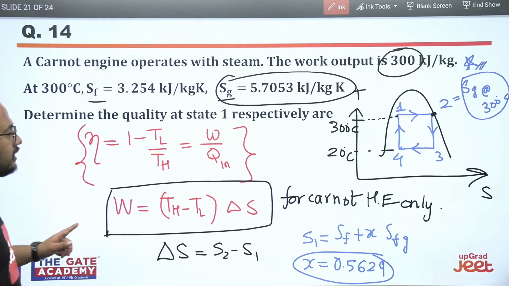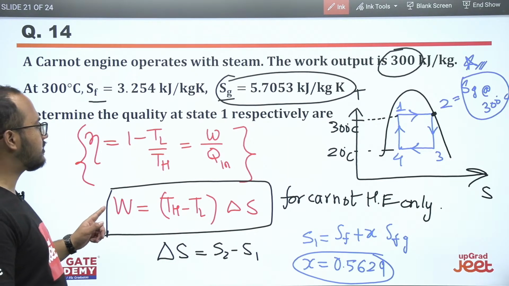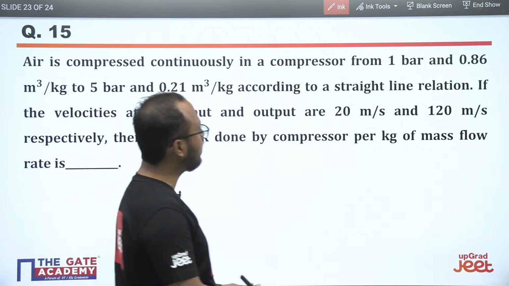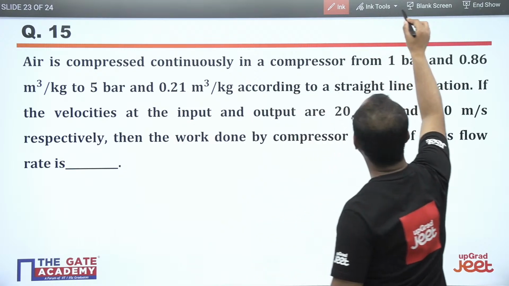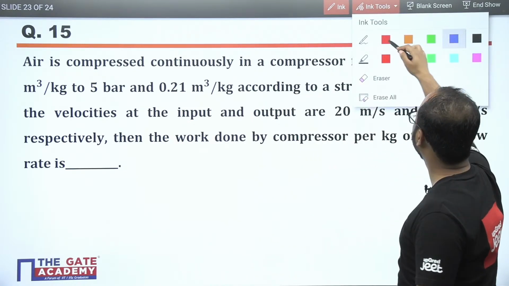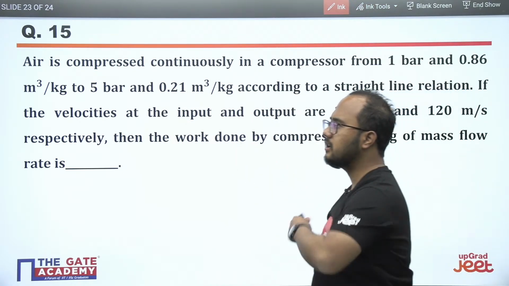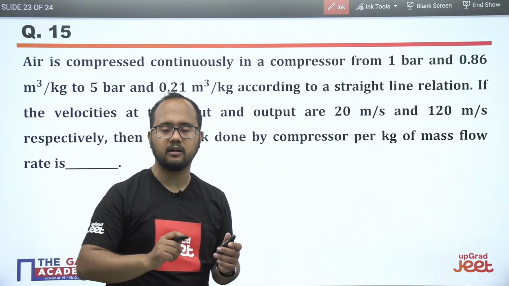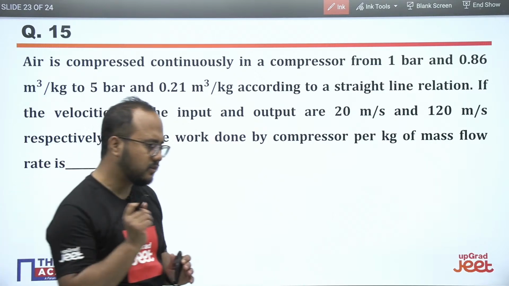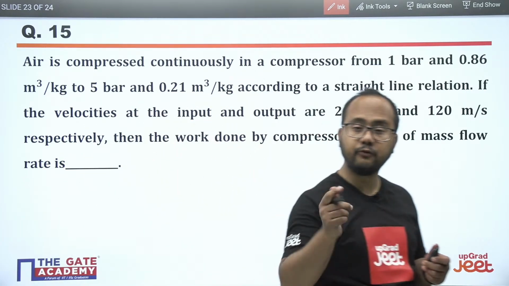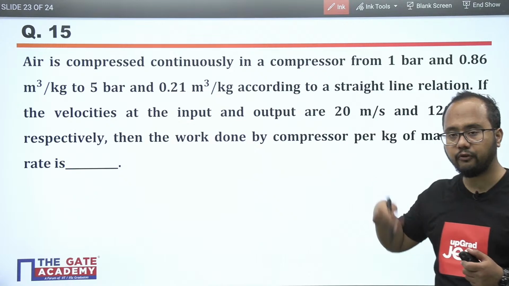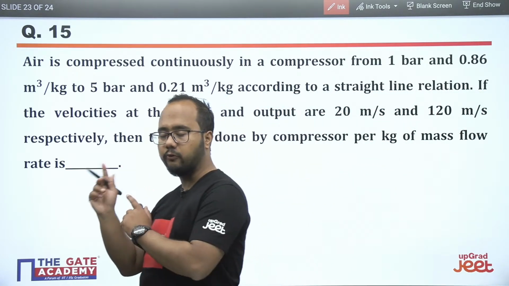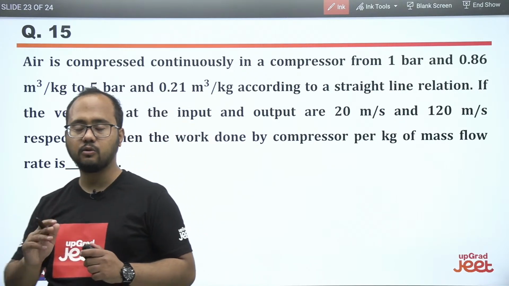Now moving ahead, we'll be discussing one more question. Again, this question is very important because in this type of question students generally make a mistake. There is a very important formula that many students know, but they make a small silly mistake in the formula itself, not in the calculation. They know a formula, but the actual formula is different.